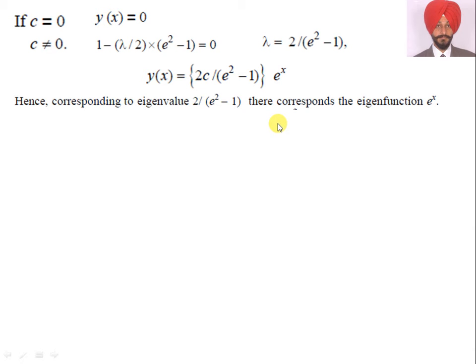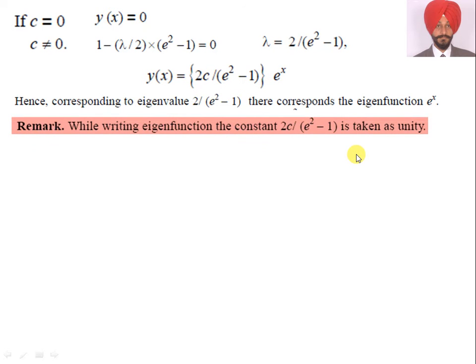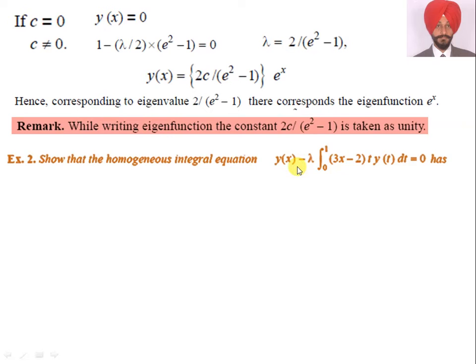Hence, the corresponding eigenvalue is the value of lambda, that is 2 by e square minus 1. The corresponding eigenfunction is what is written with this lambda, that is e raised to power x. So remarks: while writing the eigenfunction, the constant 2c by e square minus 1 is taken as unity. So we will write only the function but not its coefficient. So come to the next question, second example.